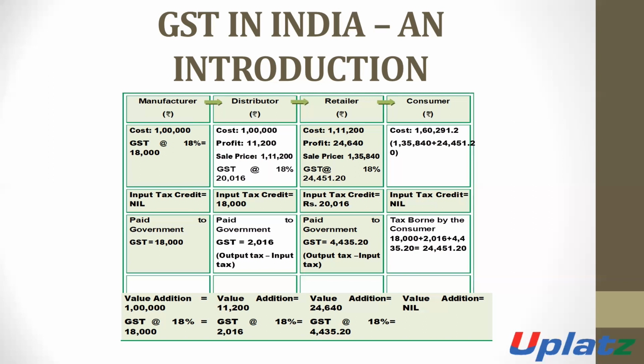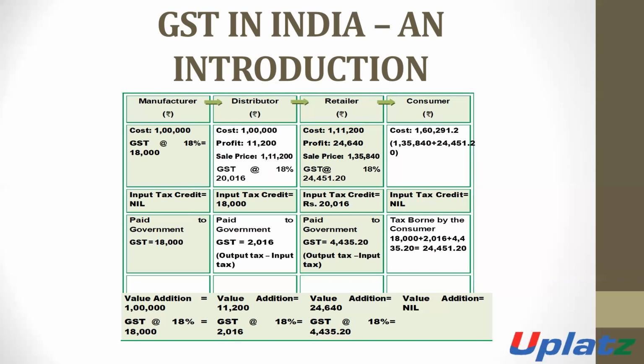Ultimately borne by the consumer. So we will check. In the first case, in the case of the manufacturer, the value addition is 1 lakh into 18%, which is 18,000. It is paid by the manufacturer to the government. In the case of the second, there is a value addition of 11,200.